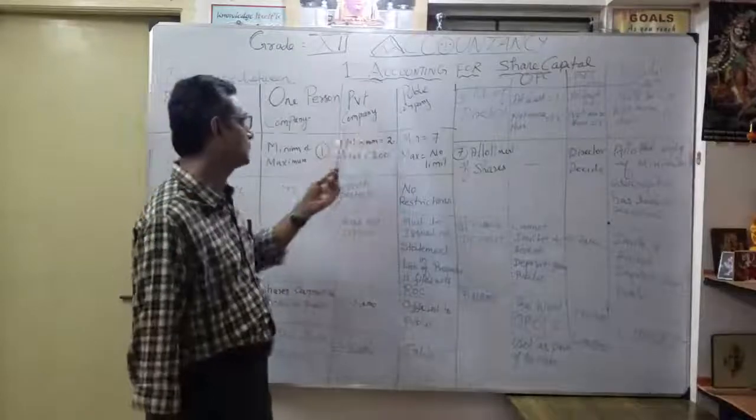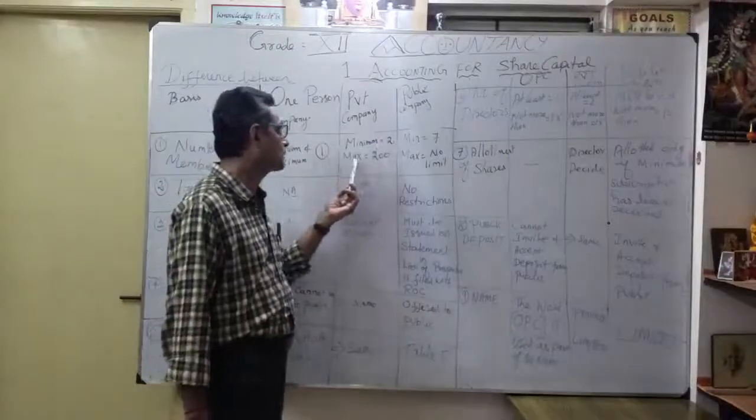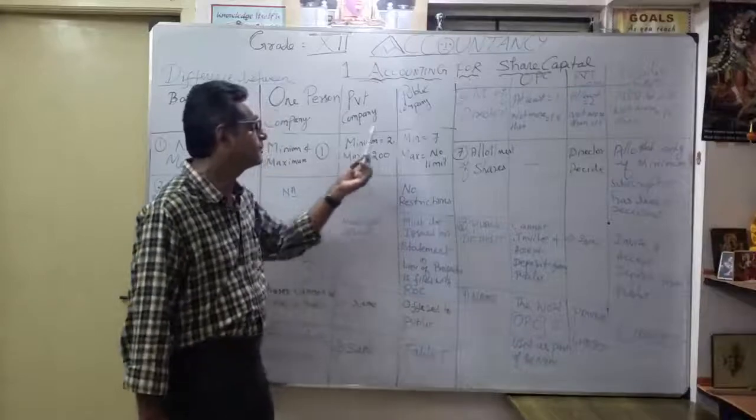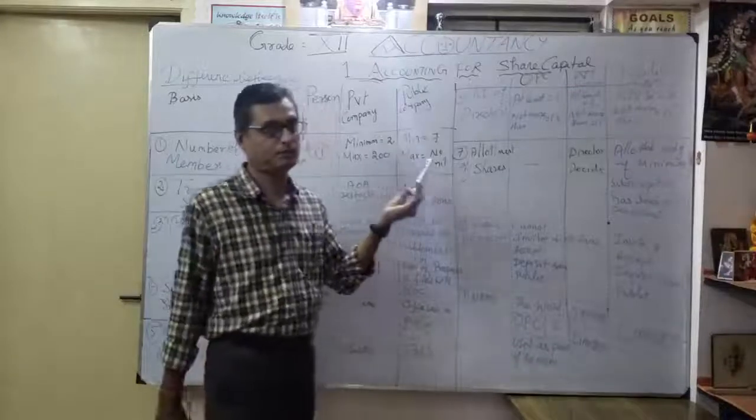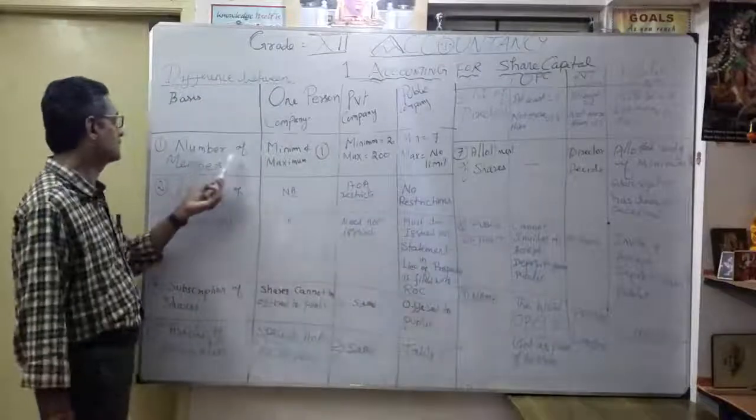Coming under private company, minimum is 2, maximum is 200. Okay. Then public company, minimum is 7 and maximum is no limit. Okay, that's our first discussion, number of members.